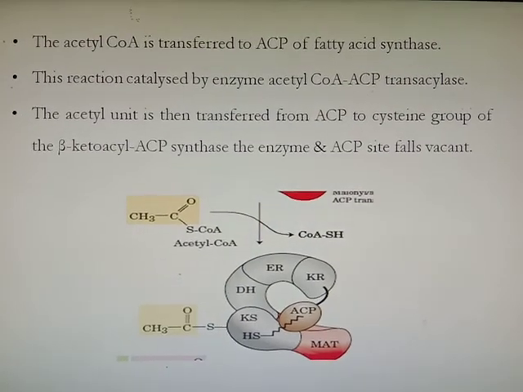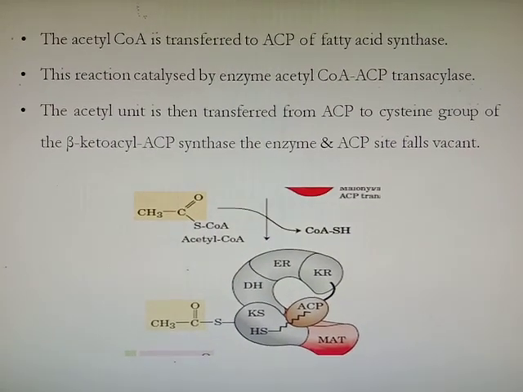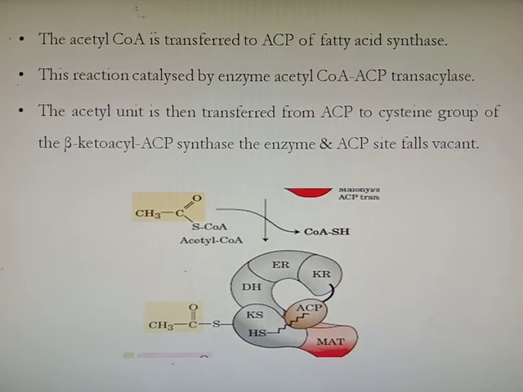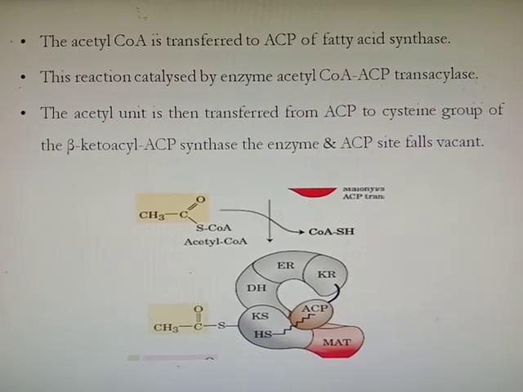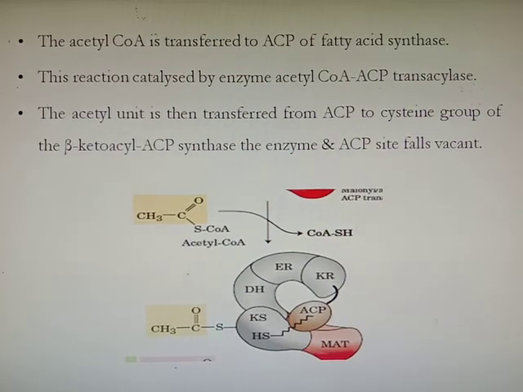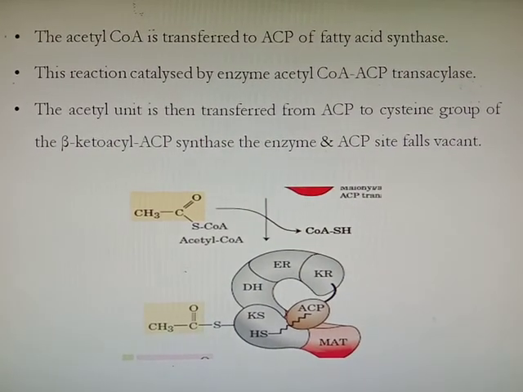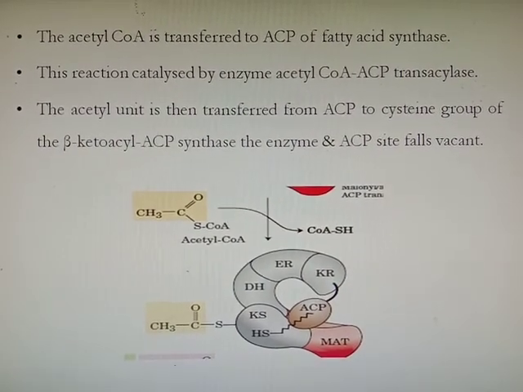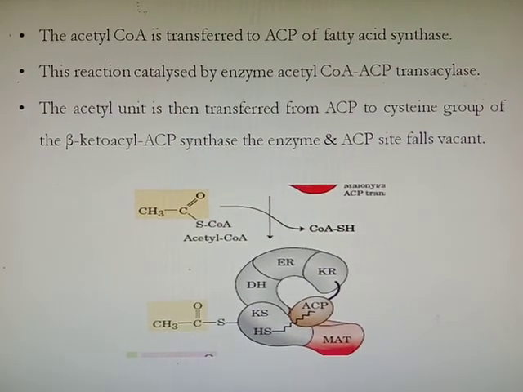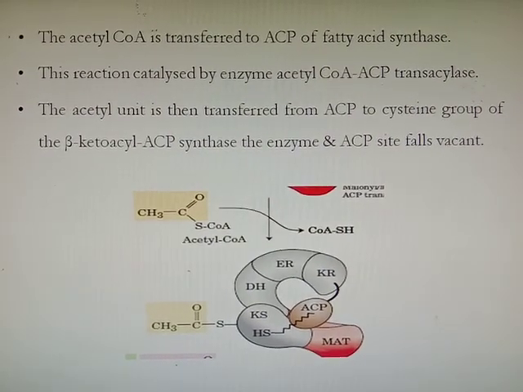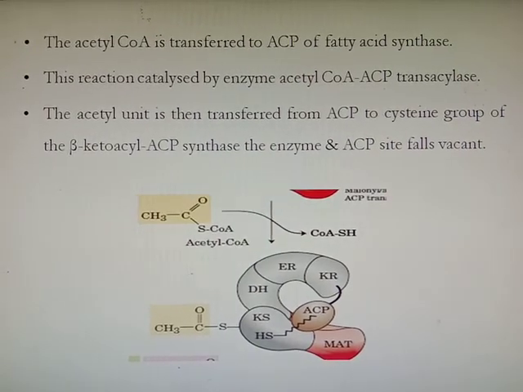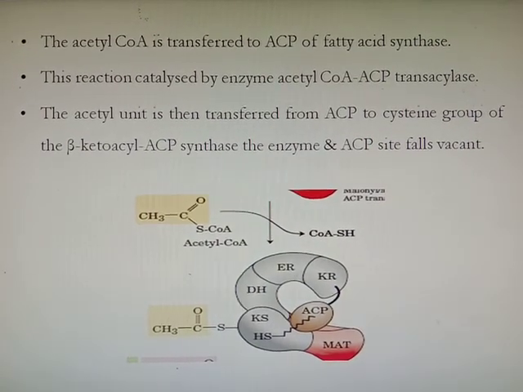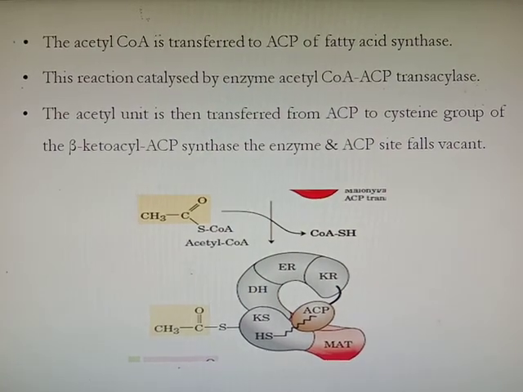So first reaction is the acetyl coenzyme A which is transported in cytosol is transferred to acyl carrier protein part of fatty acid synthase complex, and this reaction is catalyzed by enzyme acetyl coenzyme A ACP transacylase. The acetyl unit is then transferred from acyl carrier protein to cysteine group of beta ketoacyl ACP synthase.